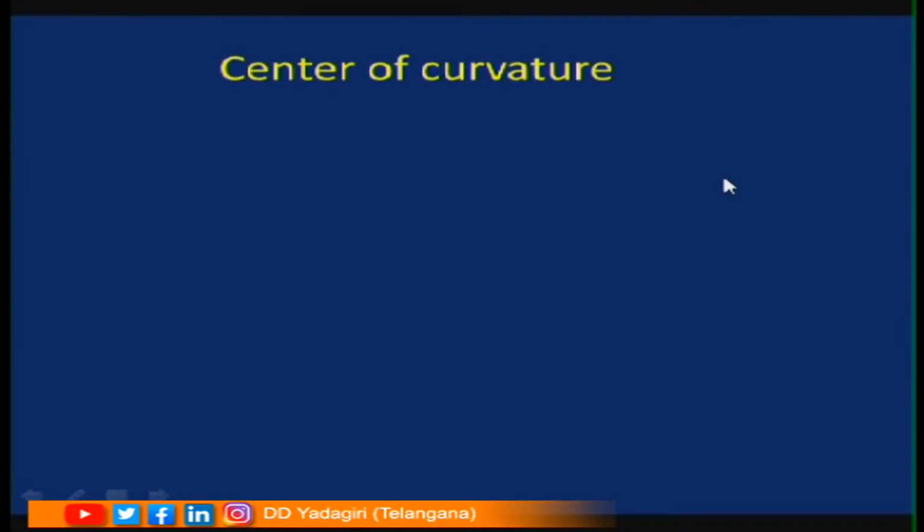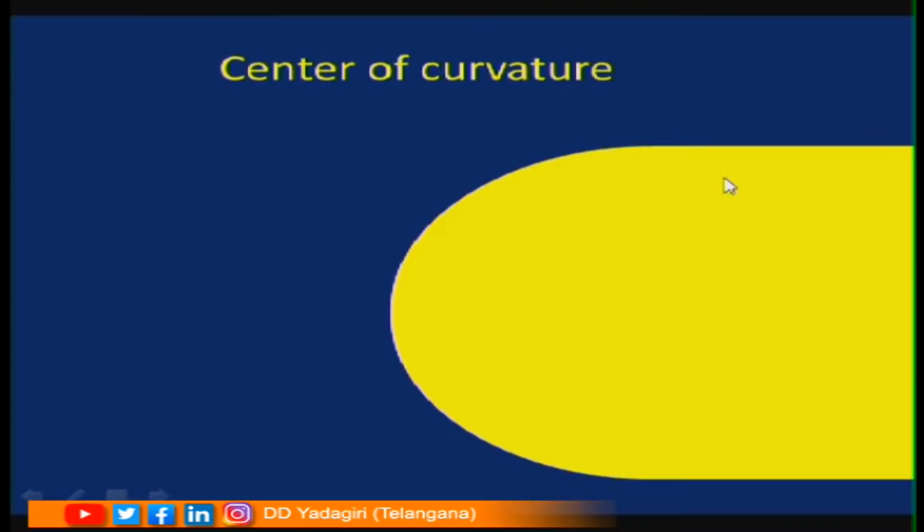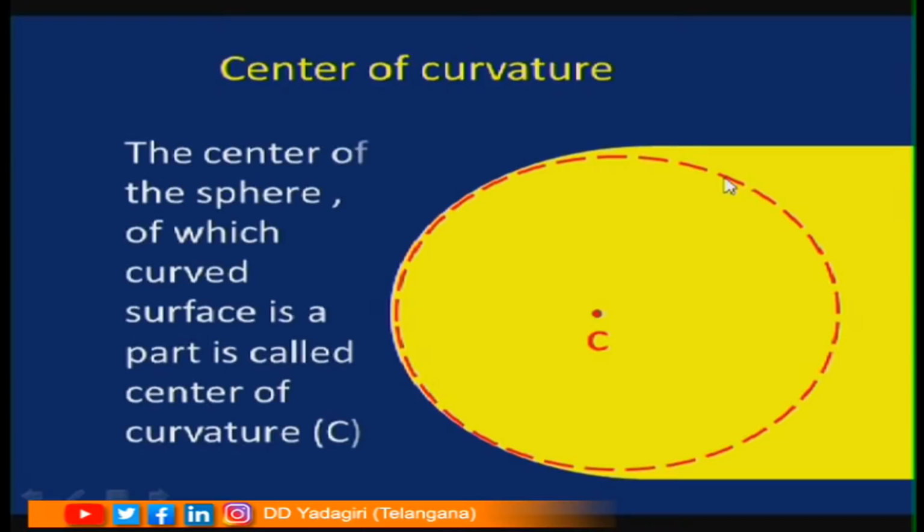Center of curvature. Children, see here, this is a curved refracting surface. This is actually a portion of a sphere. The midpoint of the actual sphere of which a curved surface is a part is the center of curvature. The center of the sphere of which the curved surface is part is called the center of curvature. You can see this is the center of curvature.